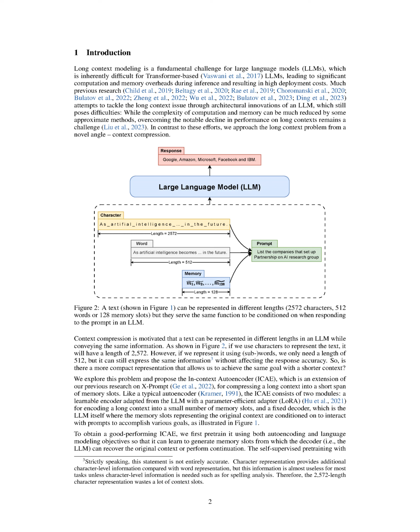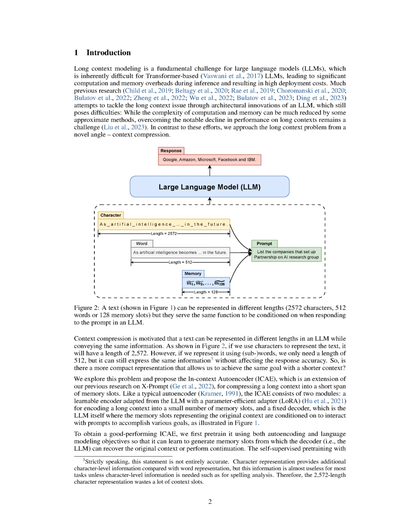This either enables an LLM to express more information with the same context length or allows it to represent the same content with a shorter context, thereby enhancing the model's ability to handle long contexts while also helping reduce computational and memory overheads. Our work can be combined with other long context modeling approaches to further improve the handling of long contexts in an LLM.